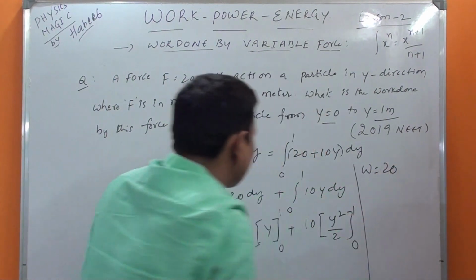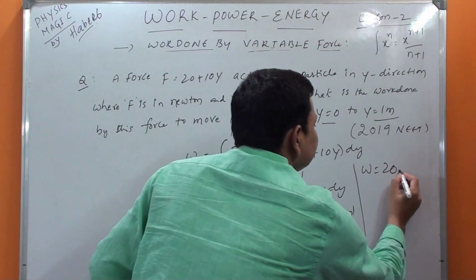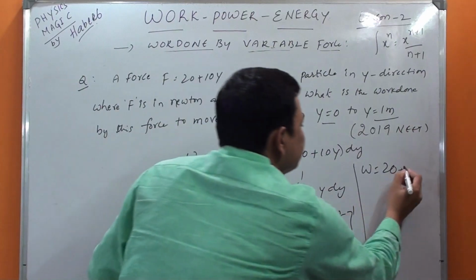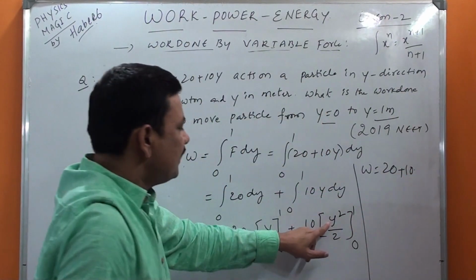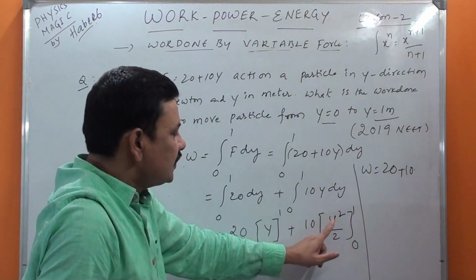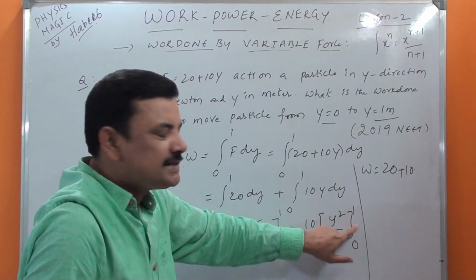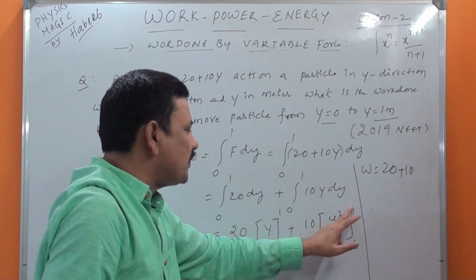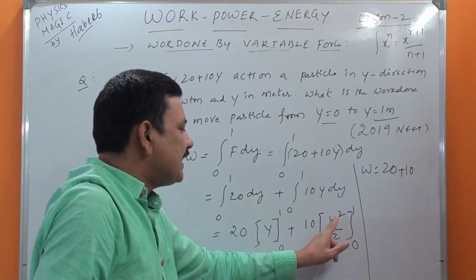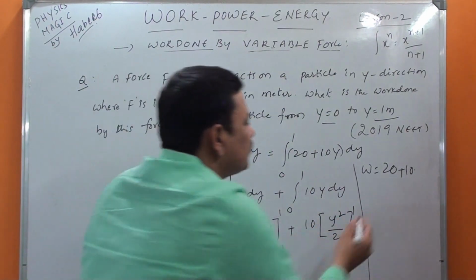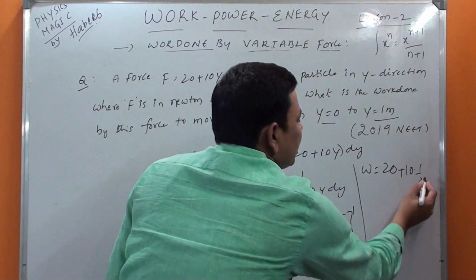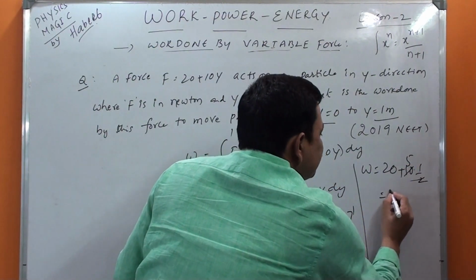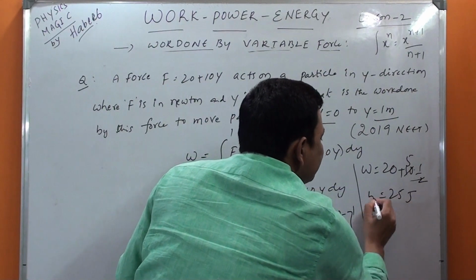So W is equal to 20 plus 10 into y square by 2, where y is 1. So 1 square by 2 minus 0 by 2, which is 0, no need to take this. Only write 1 square is 1, so 1 by 2. Into 1 by 2, that's it. 2 goes 5 times, so 20 plus 5, 25 joule.